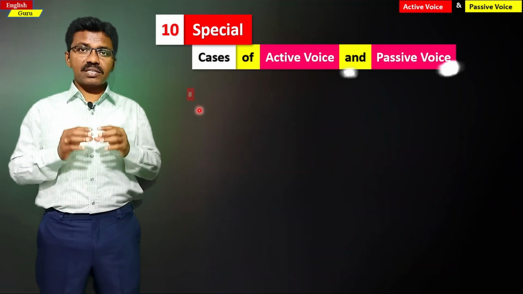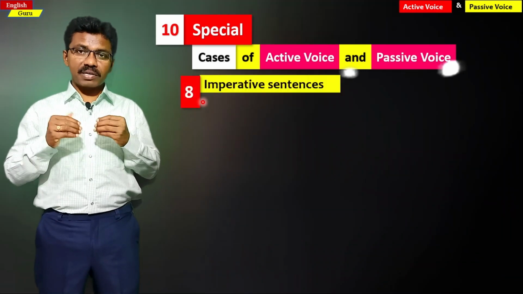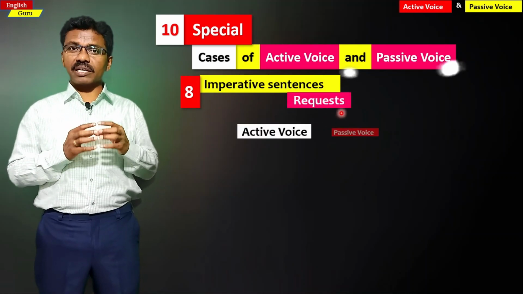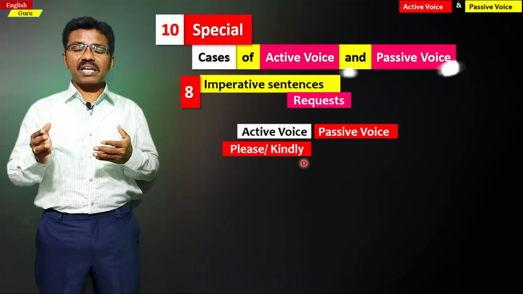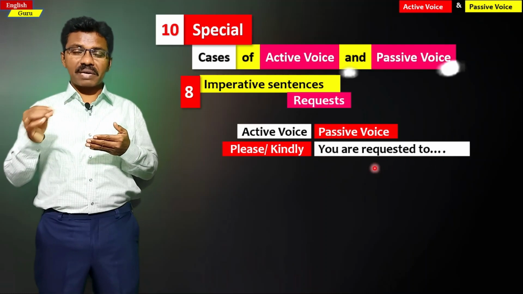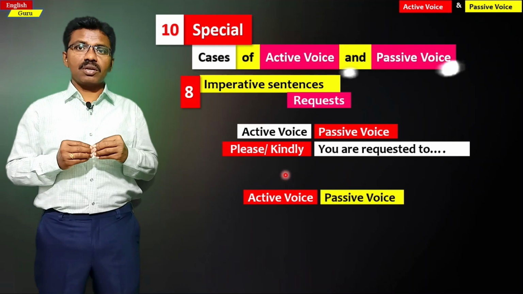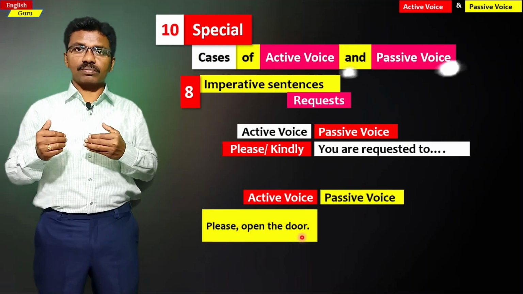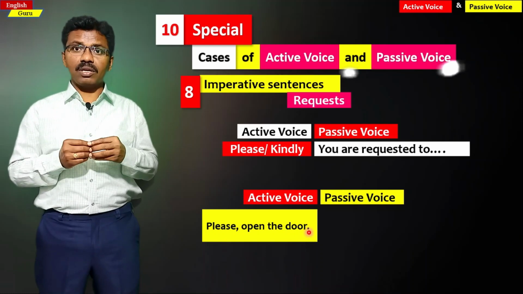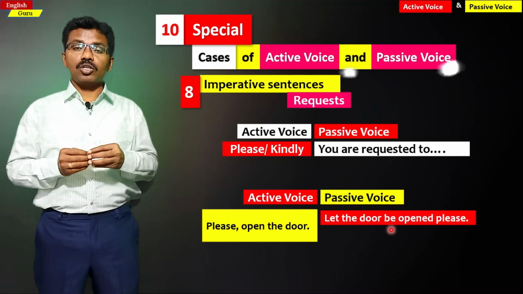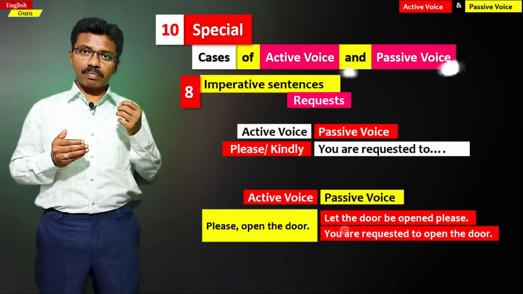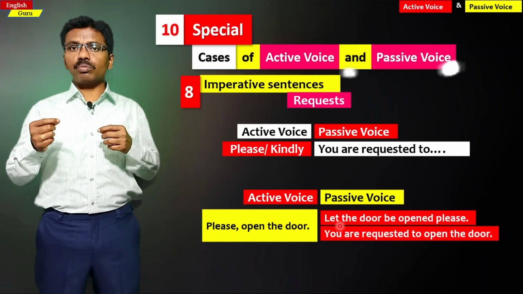The next special case, the eighth special case, is with regard to imperative sentences only, but they are requests. Let us see them. If the active structure includes please or kindly, in the passive structure we are supposed to add you are requested to. Let's see them in the examples. In the active sentence, please open the door. If it is there, we can write this sentence in two ways in the passive voice. For example, let the door be opened please, or you are requested to open the door. Both the sentences are right. So one active structure has two passive structures.